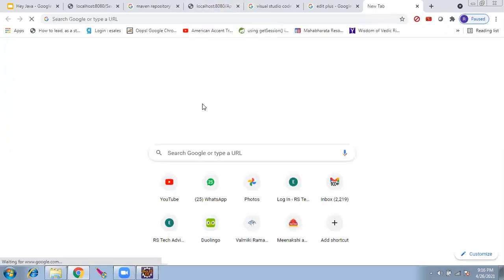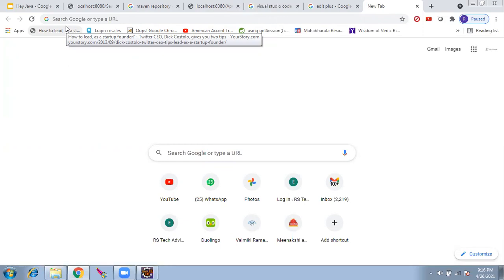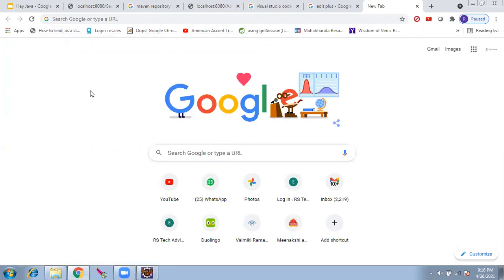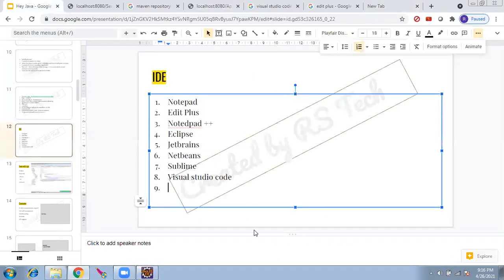What's the main use? Just to write the code, to see the code, that's it? Yeah, Visual Studio Code is actually powerful. In Visual Studio Code, you can write, you can start the server, it detects. It is like Eclipse. Oh, that means you can run the code also in Visual Studio. Yes, in Visual Studio, you can run the code. So it is just an IDE like Eclipse. Okay.